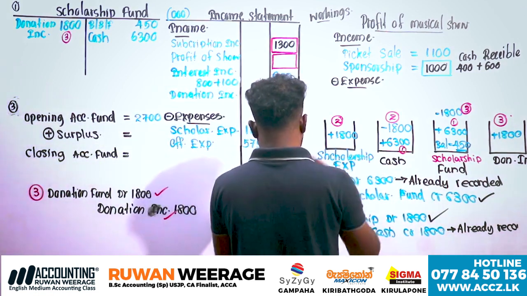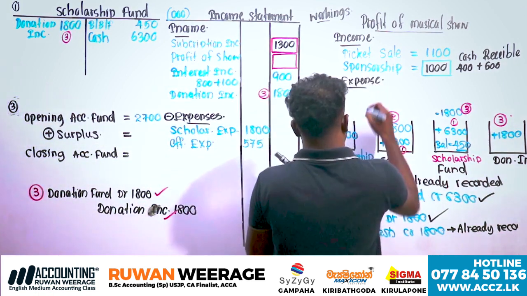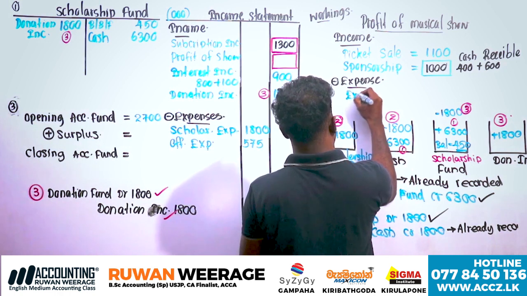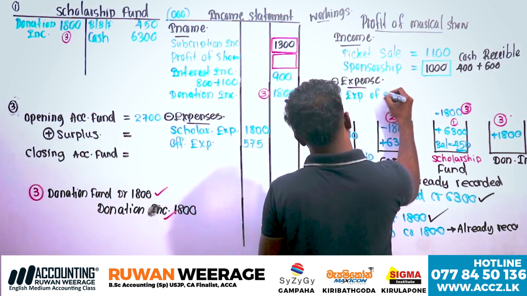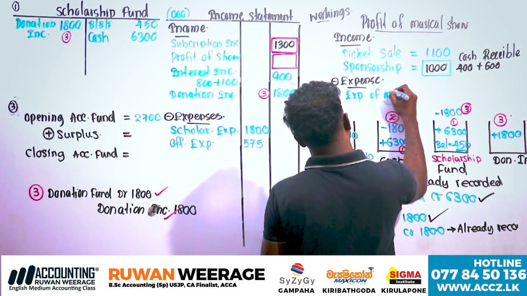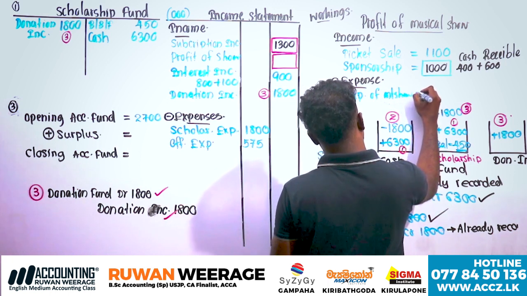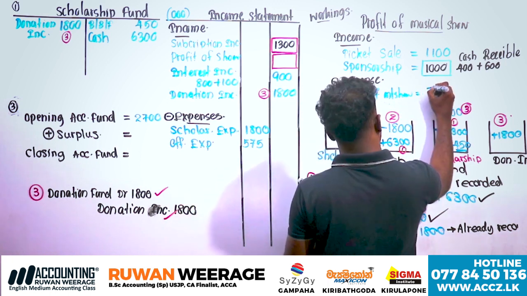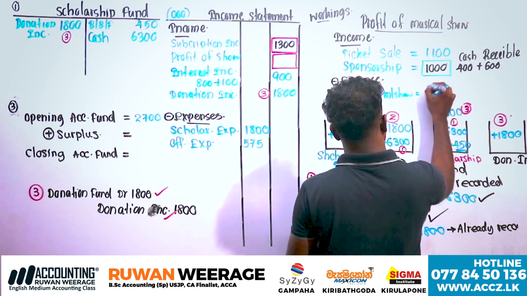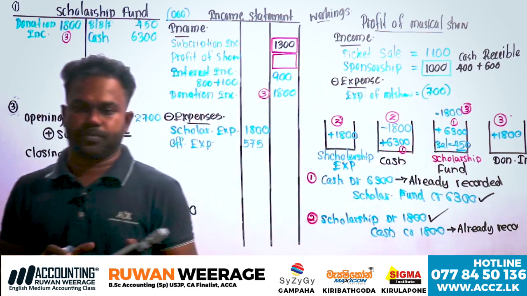Musical show expenses here, $700. No issues, directly record.